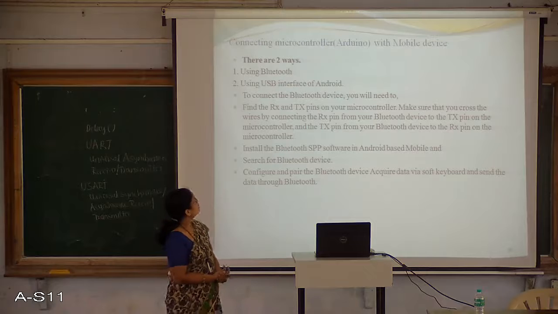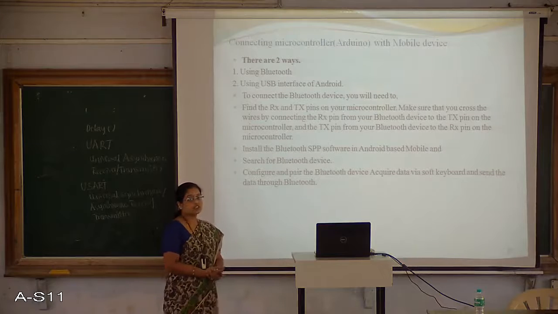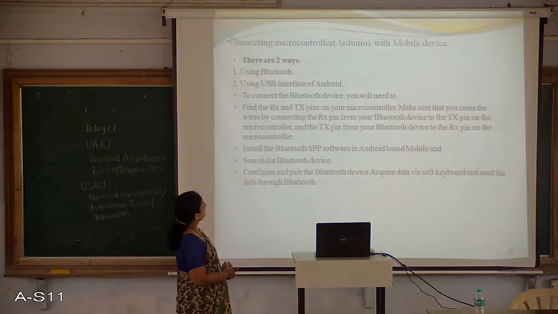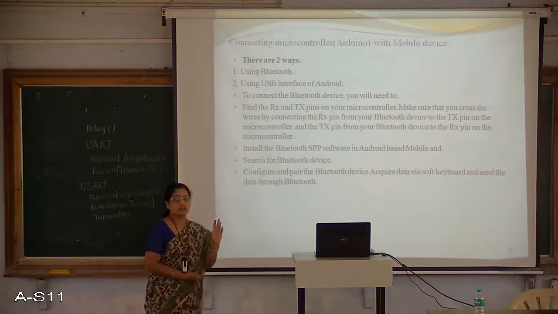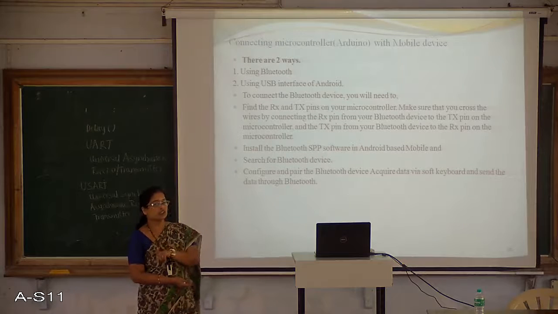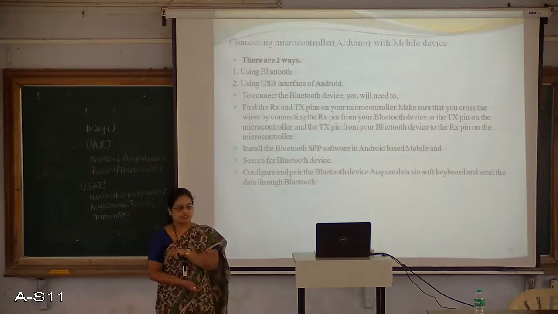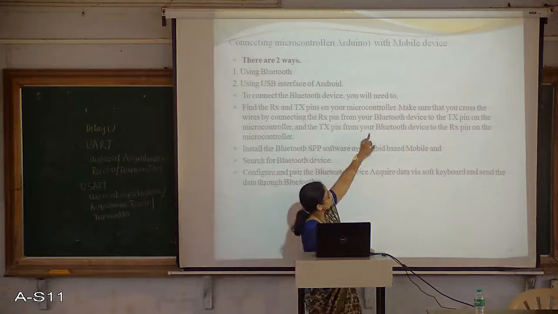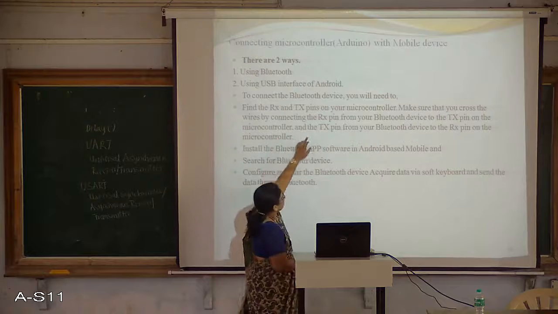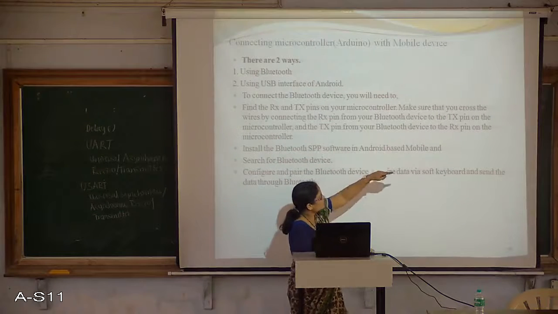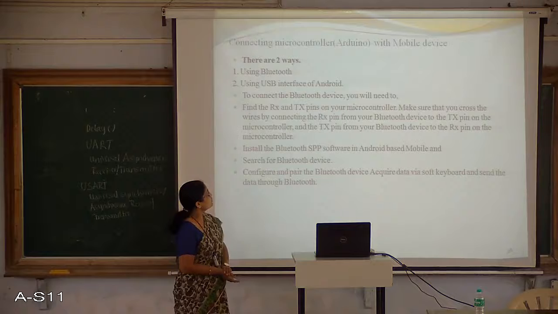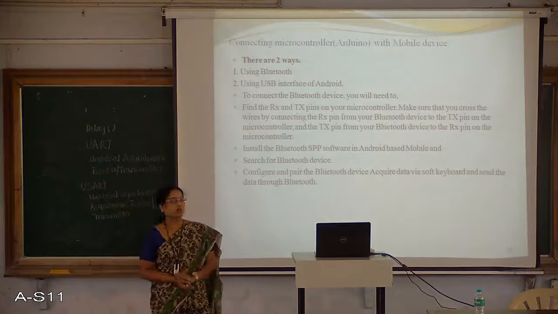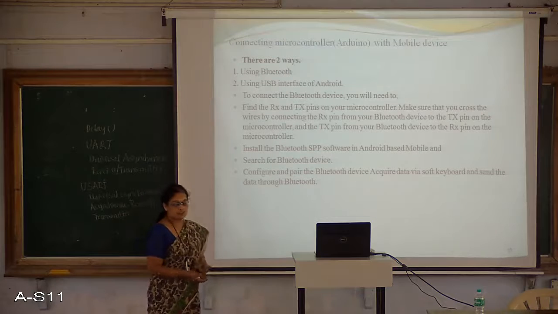Now you should ensure that before the data transfer takes place, the cross wiring should happen. That is, make sure that you cross the wires by connecting the RX pin of the Bluetooth device to the TX pin on the microcontroller, and vice versa. The TX pin from your Bluetooth device should be connected to the RX pin of the microcontroller. In this way, the cross connection should happen between the microcontroller and the mobile device or the Bluetooth device. This is about the hardware connection.